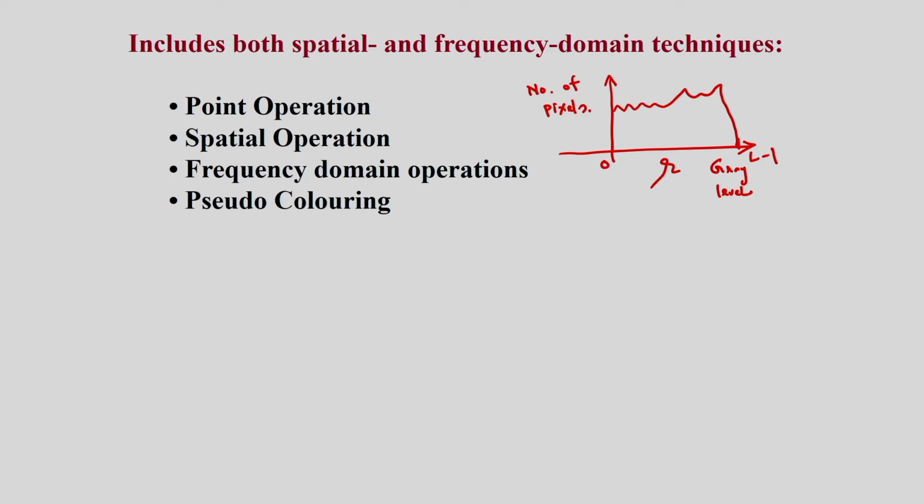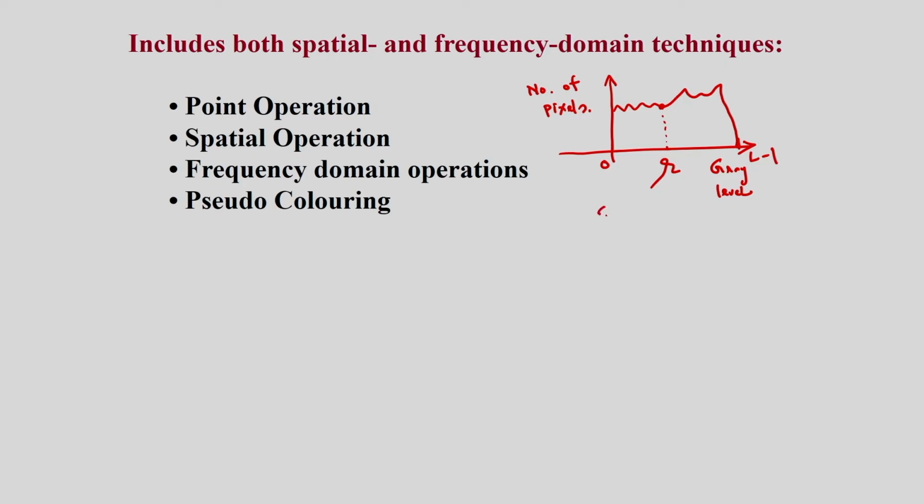So, this I can consider as the gray level histogram. Later I will define mathematically what the gray level histogram is. So, the number of pixels corresponding to a particular gray level I can see. Corresponding to this particular gray level I can see how many pixels are available.